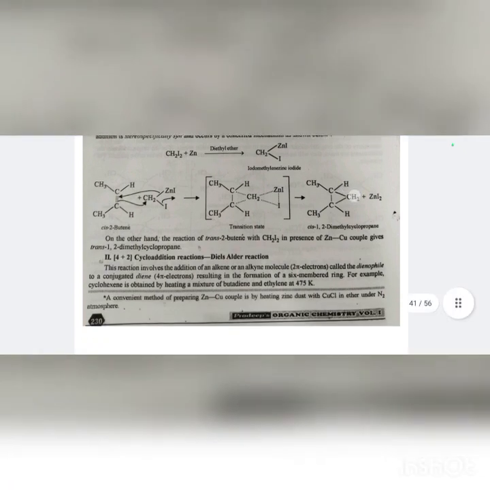Second is 4 plus 2 cycloaddition reaction. This reaction is also called Diels-Alder reaction. This reaction involves the addition of an alkene or alkyne molecule called the dienophile to a conjugated diene, resulting in the formation of a six-membered ring. For example, cyclohexene is obtained by heating a mixture of butadiene and ethylene at 475 Kelvin. The Diels-Alder reaction does not require any catalyst. The two components are either heated together or heated in some solvent such as benzene, toluene, chlorobenzene, etc.